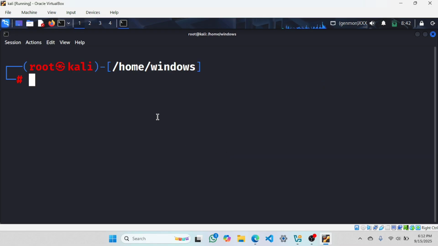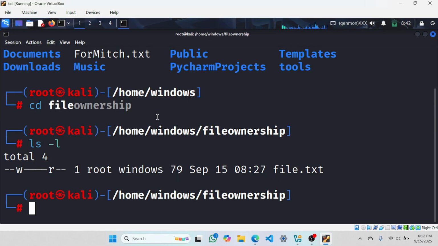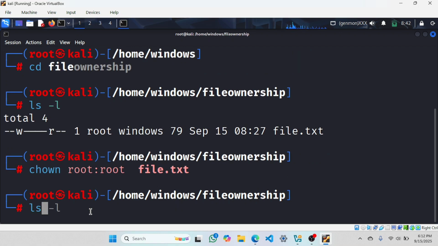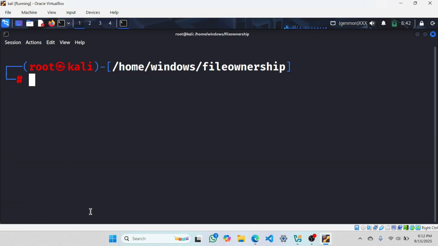So let me go to this file ownership. Here you can see the permissions, read, write, for root. First I will make a change using chown. Let me change it again to root. Now you can see it is root again. Now let's work with this. If I have to change, I will make 7, which means all permissions, 5, 5 on file.txt.